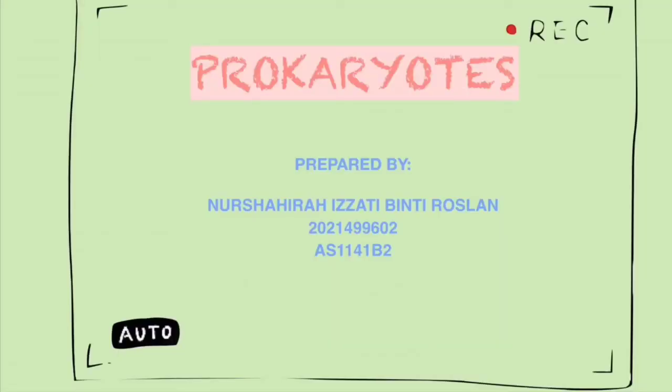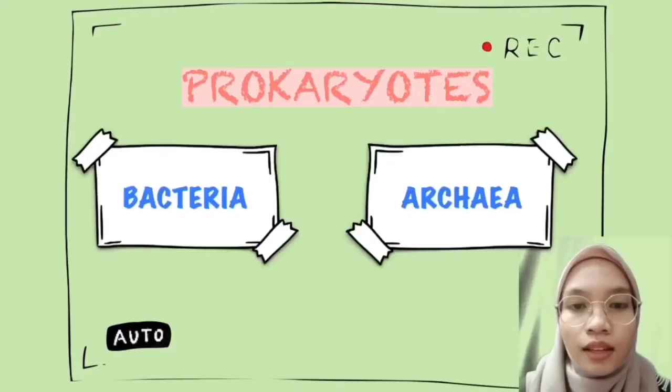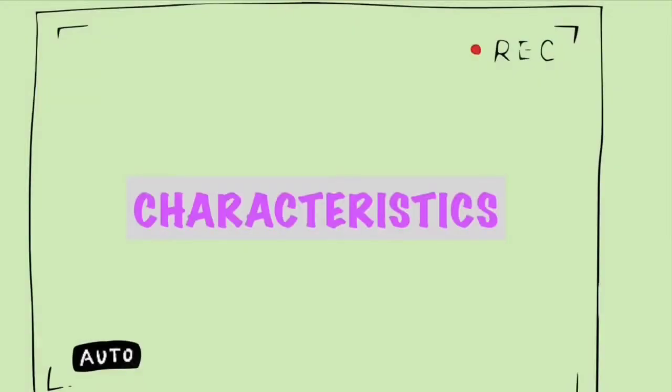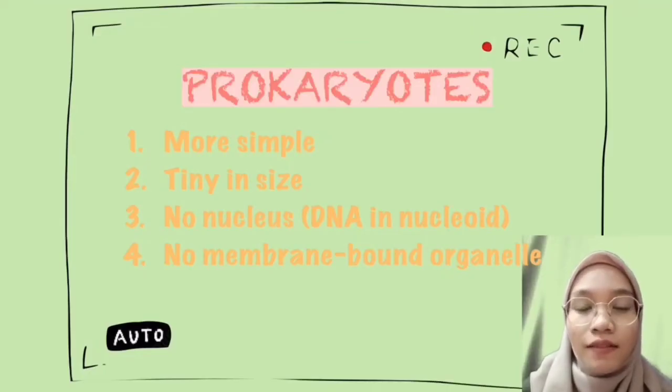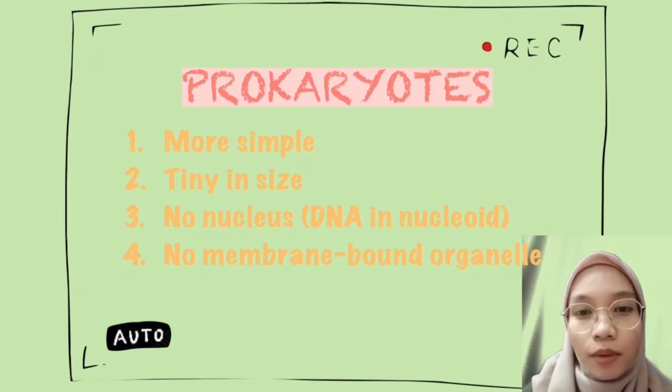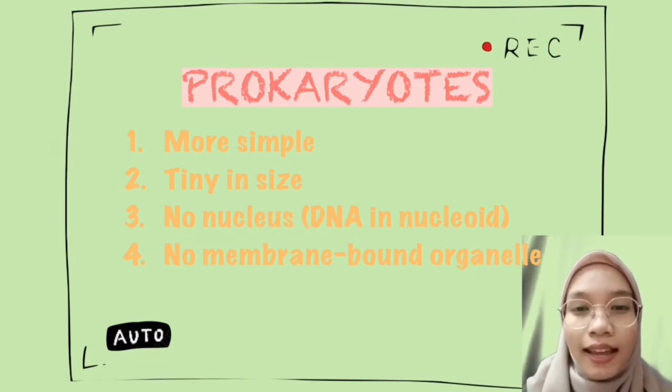And now I will explain about prokaryotes. Prokaryote is one type of cell and is divided into two kingdoms, which are kingdom Bacteria and kingdom Archaea. Prokaryotic cells have these characteristics: they are simpler, tiny in size, have no nucleus as the DNA is in an unbound region called the nucleoid, and have no membrane-bound organelles.